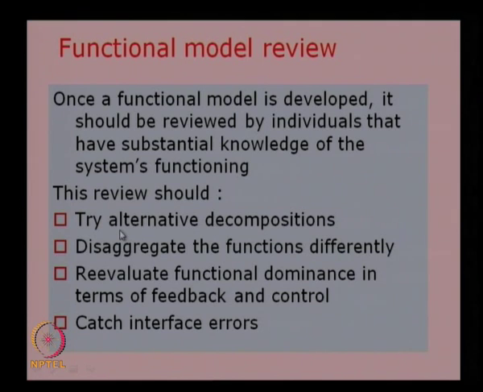The review should try alternative decomposition. So we need to see whether we can decompose the functions by a different method or disaggregate the functions in a different way, and re-evaluate functional dominance in terms of feedback and control. We have some control inputs and there may be some feedback coming from some functions, so we have to re-evaluate the functional dominance in terms of feedback and control also. Similarly, catch the interface errors. Whenever there is an interface between functions, we need to look at the errors which may come up between these interfaces. All these can be done in order to review the functional model, and based on this we can refine the functional structure also.